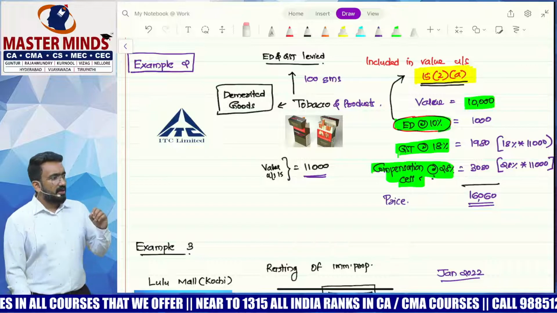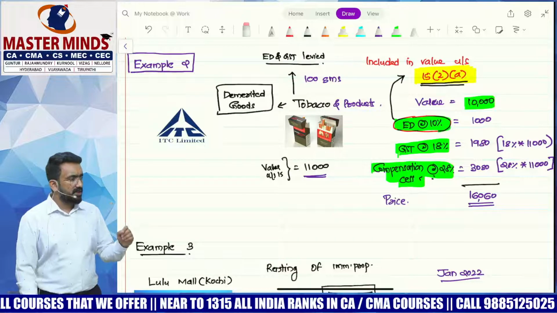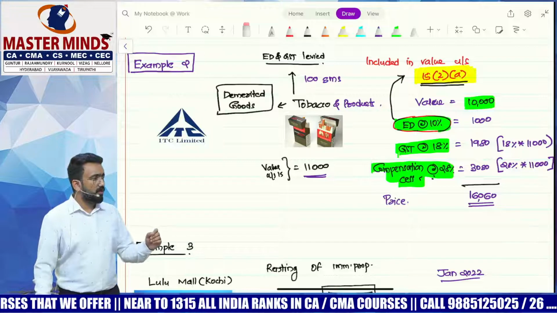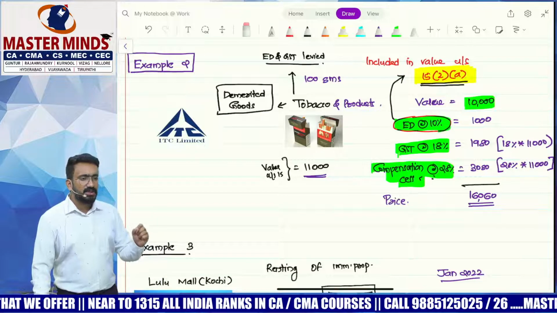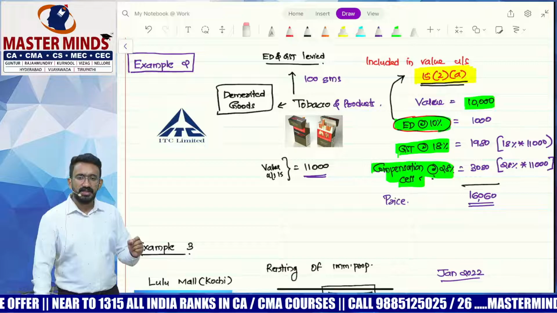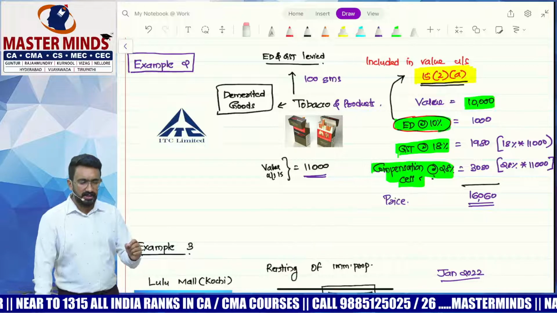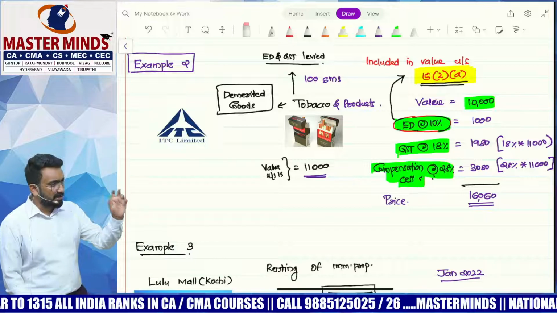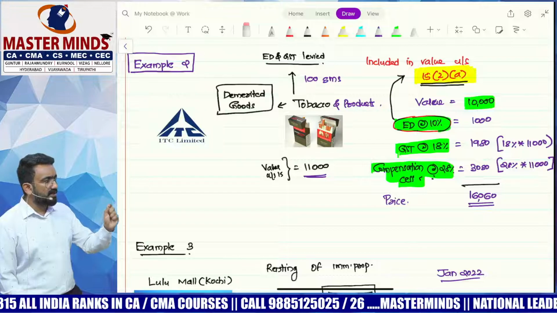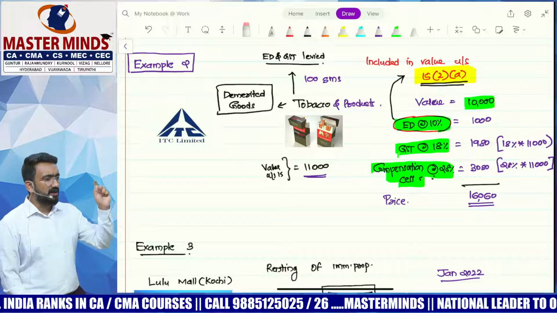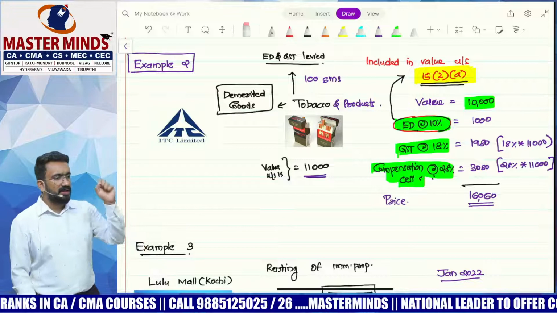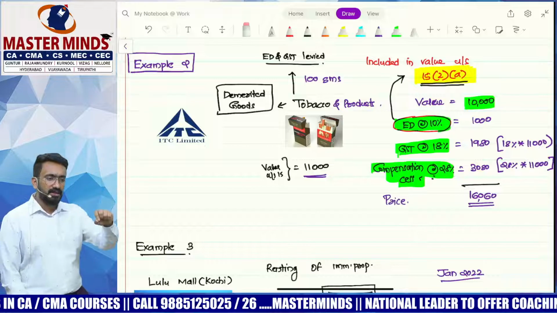Reason, as per section 15 subsection 2 clause A, excise duty will become any taxes other than GST. Is it collected from the customer? Yes. So if there are other taxes other than GST collected from the customer, you will have to add those taxes to the value, then apply GST.